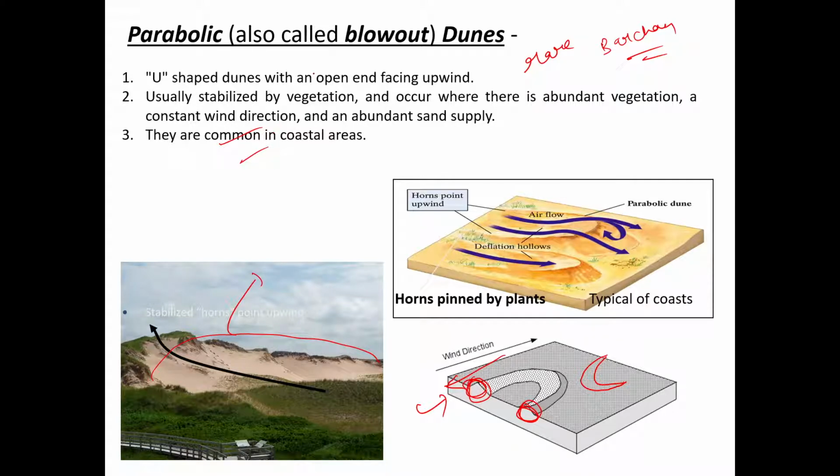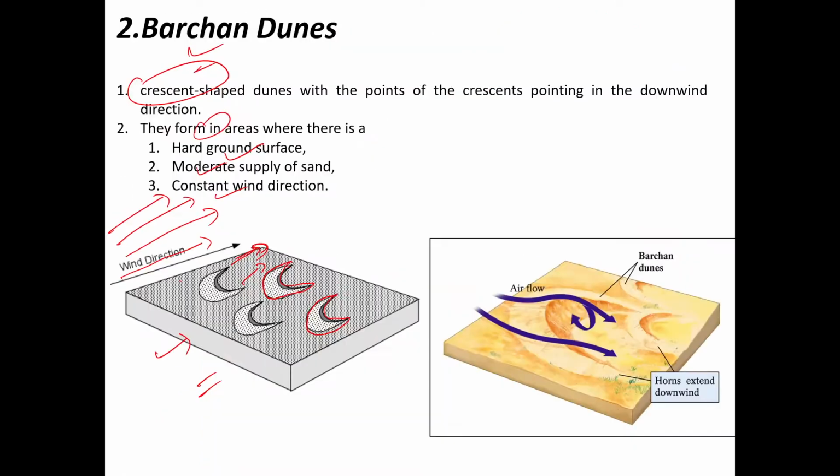So the first point is their end faces in the opposite direction to the wind direction, and they are common in coastal areas, right? They also need abundant supply. They need vegetation so that they get an obstruction, and they should have a constant wind direction. So these 4 points you can write for almost all the dunes. Just use a little common sense to change whether the wind direction will be constant or fluctuating, whether the supply of sand has to be moderate or high, and a ground surface has to be there, and there has to be a barrier so that wind deposits. So these 4 points you can write for all the dunes, right?